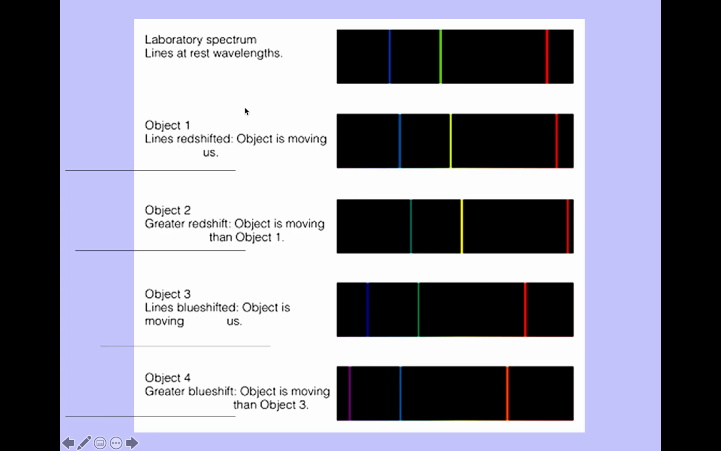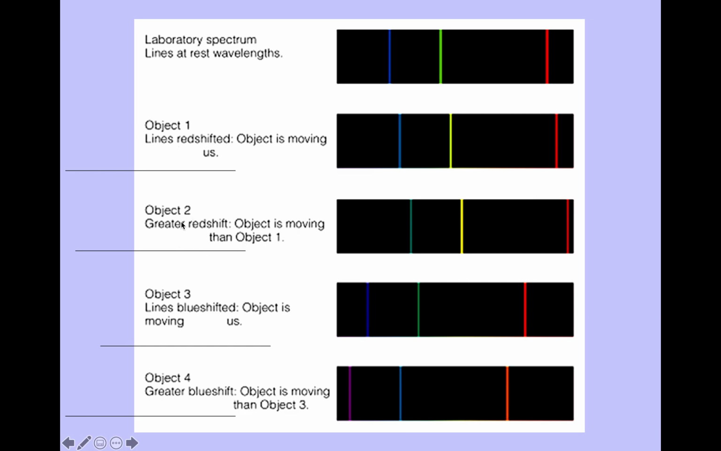Okay? So here's what we're going to do. This is the laboratory spectrum. This is the lines at rest wavelength. So this is whatever element has this pattern. Okay? Well, here is the same exact pattern, the same space between the lines, but it's red shifted. So object 1, if the lines have red shifted, the object is moving away from us because it's getting redder. The wavelengths are getting longer or stretched out.